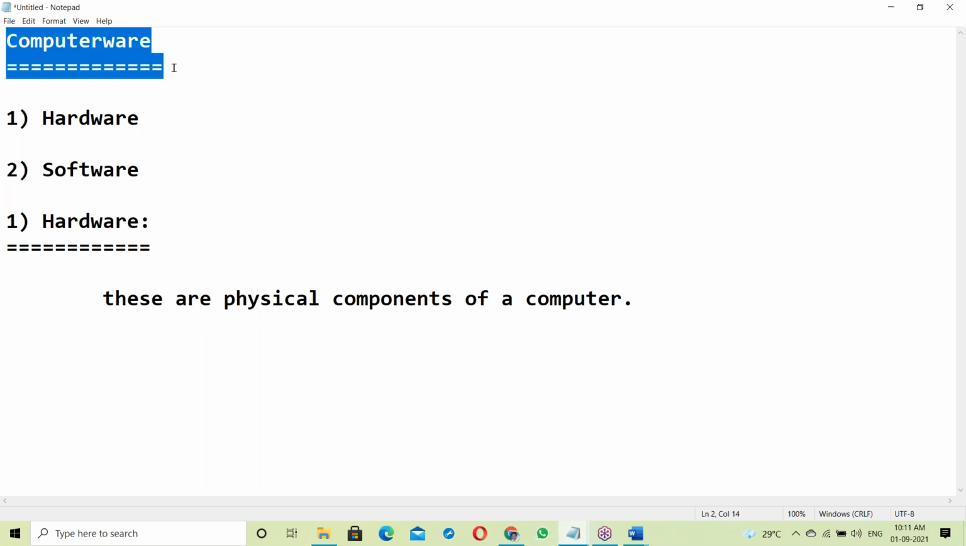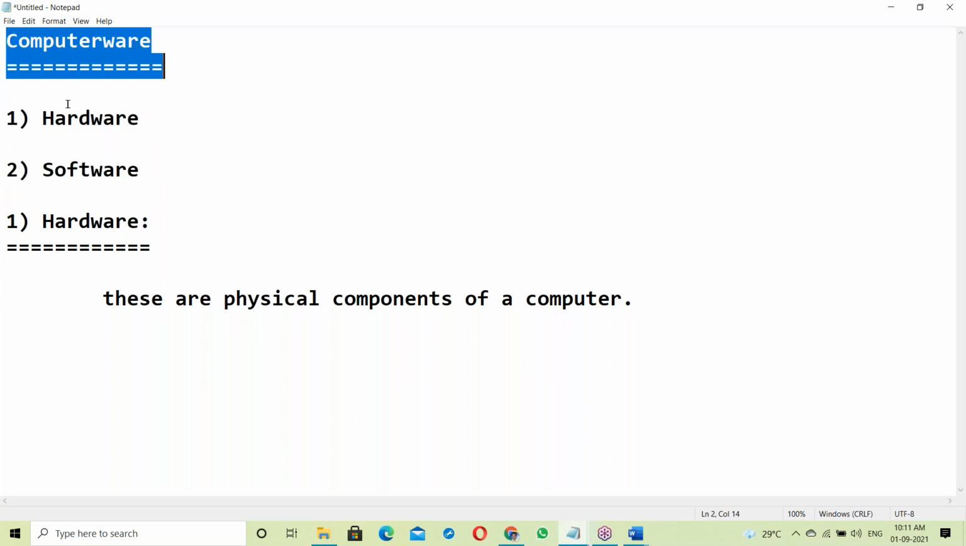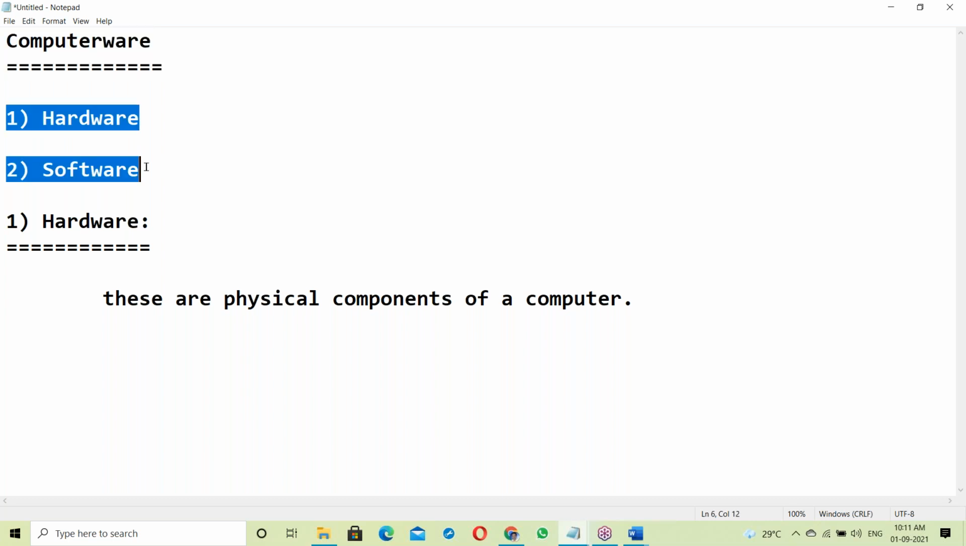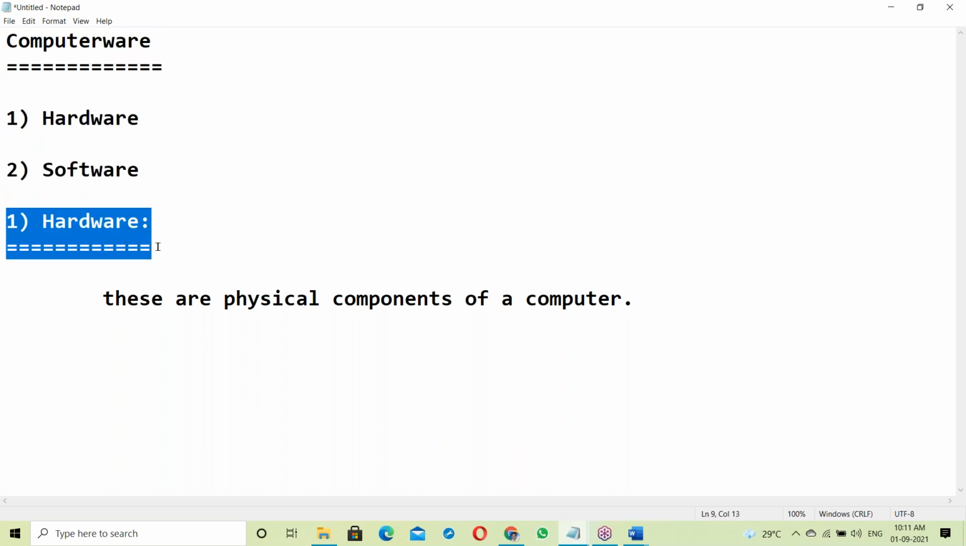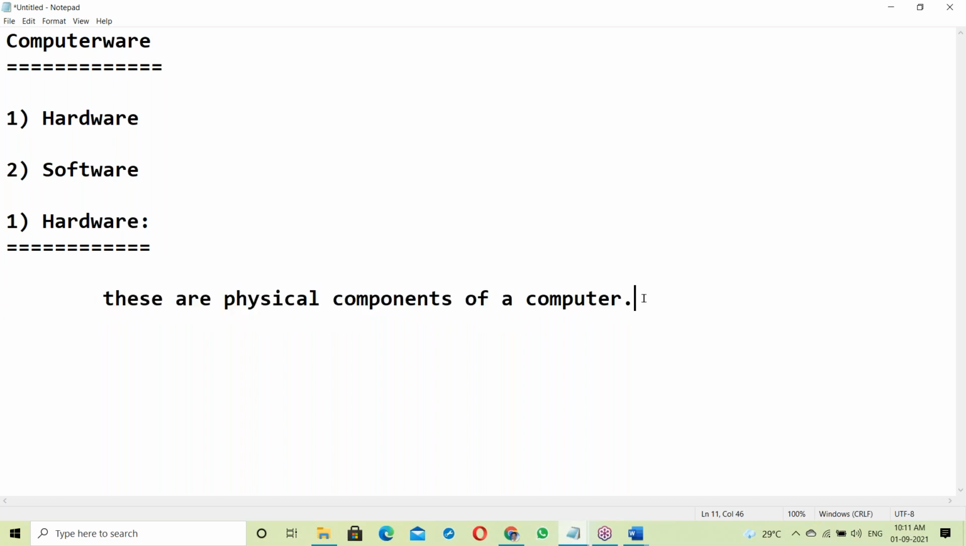Non-IT background guys can also understand this topic. Anyone can understand here. Hardware and software. In a computer there are basically two categories: hardware and software. So what is hardware? These are the physical components of a computer.